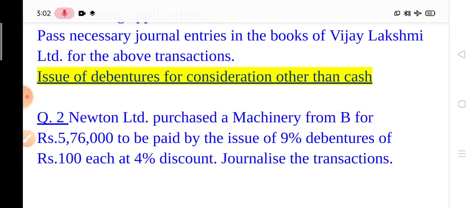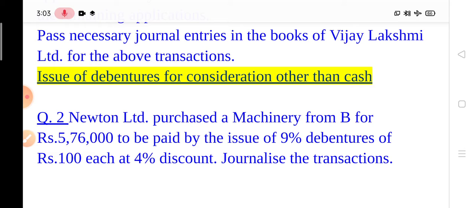In this question, Newton Limited purchased a machinery from B for rupees 5,76,000 to be paid by the issue of 9% debenture of 100 each at 4% discount. Journalize the transaction. Now see, here the debenture is issued at 4% discount. So first journal entry you have to make for this.